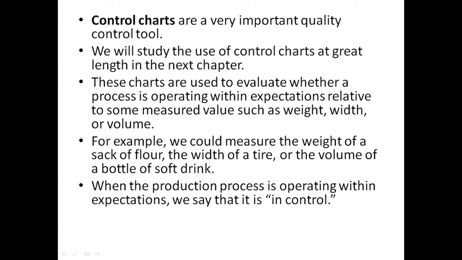When a production process is operating within the expectation, we say that it is in control. So, what is our expectation? If that expectation is satisfied, automatically the production process in the operation system is always in control. Our expectation is met and the process is going smoothly.